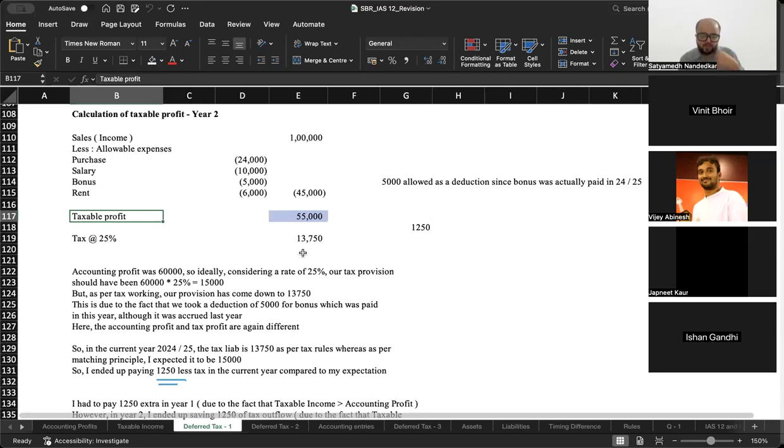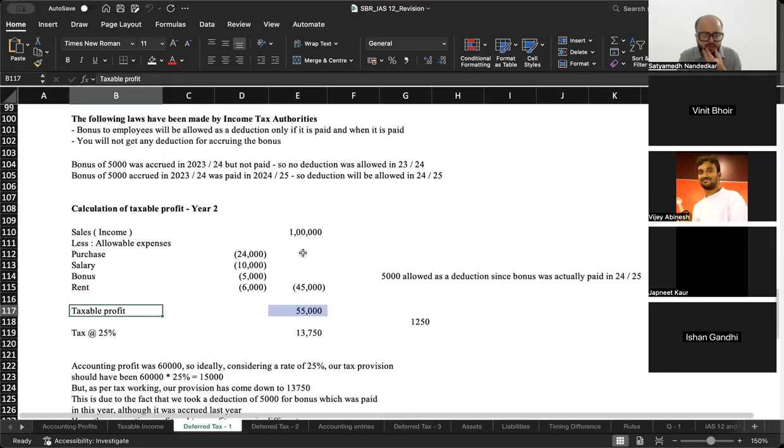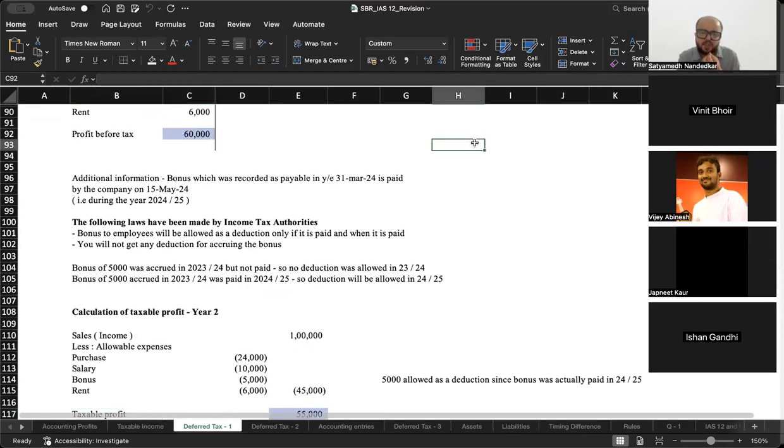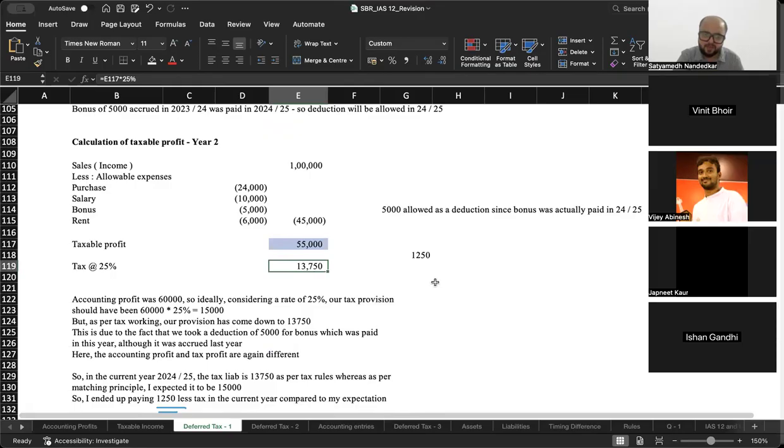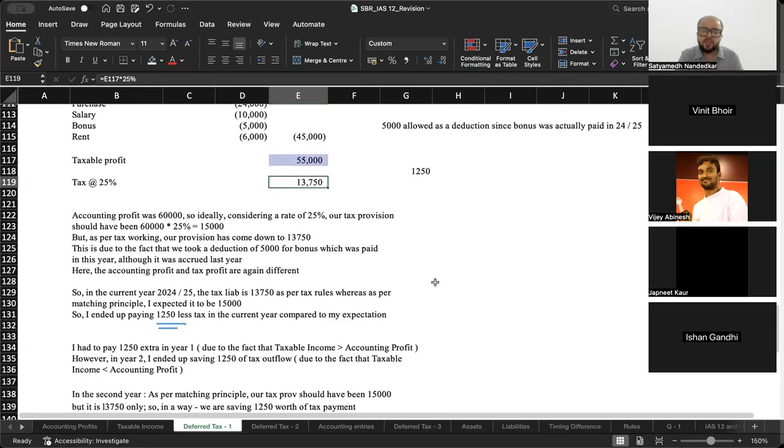Again, that matching principle comes up in my head ki yaar Satyam, your accounting profit was 60,000 and you are recording the accounting entry for provision, so it should have been 25%, that is 15,000. Payment should have been 15,000, but the actual provision that you have made is only for 13,750. And then the whole law of karma hits me. That in the last year, I had paid excess, I had paid more than what I was supposed to pay as per my expectation. जो last year में excess pay किया, वो current year में I will recover. ठीक है. So last year I had paid 1,250 extra.